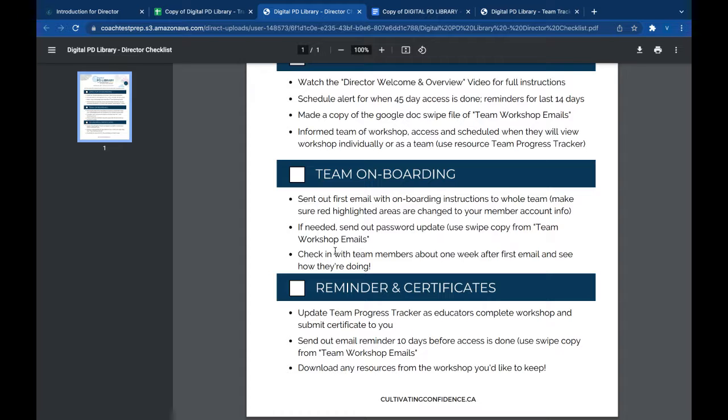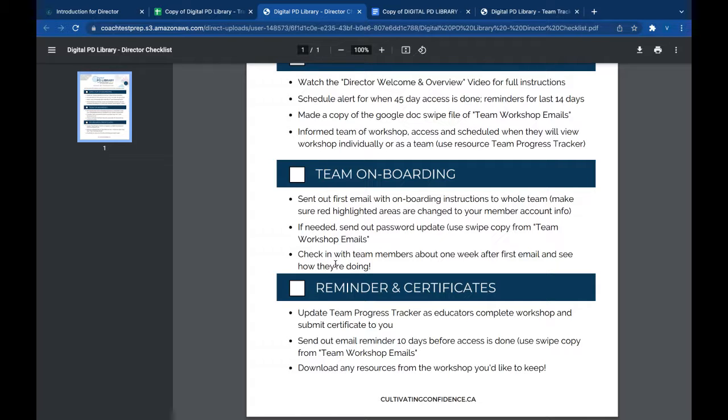Okay, so then the other thing I suggest you do is about 1 week in, you just check in with your team and see how they're doing. So throughout this, when you first get your team, when you first purchase, you're going to get all this onboarding information. And then you yourself are going to get automatic emails around, I think, day 7 or day 10 into it, just for me checking in with you, seeing how you're doing.